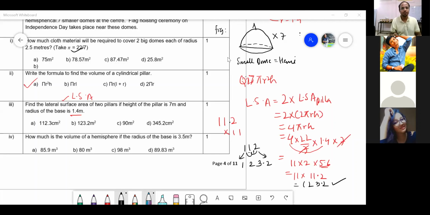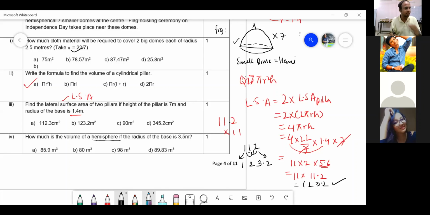Now, next question. That is the 4th one. How much is the volume of the hemisphere if the radius is 3.5 meter? What is the hemisphere? We are talking of this hemisphere, a small hemisphere. So please answer this. I'm waiting for you.